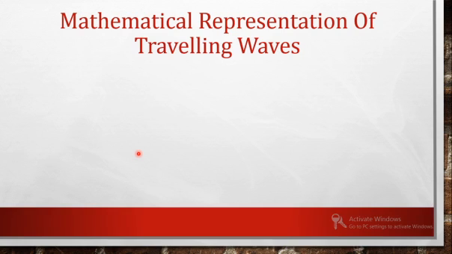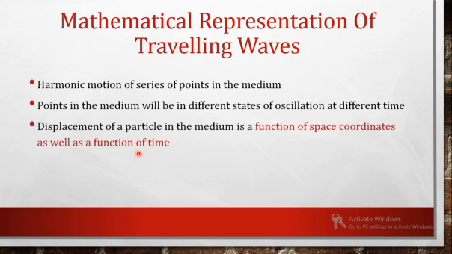So we can make use of a mathematical expression to formulate this dependence.